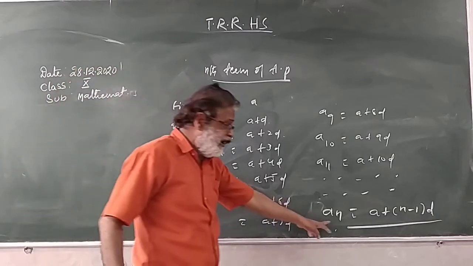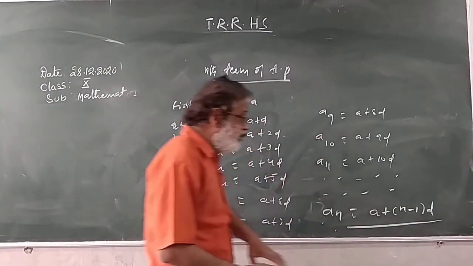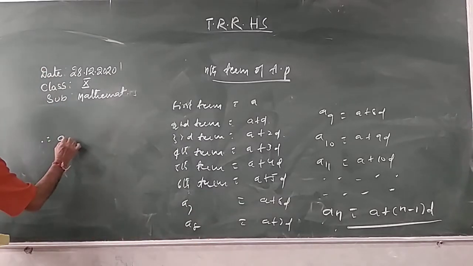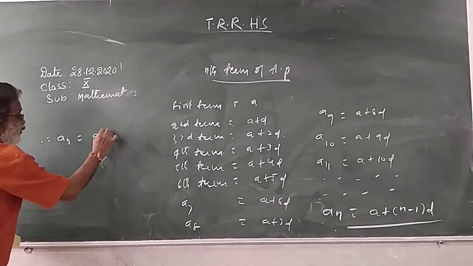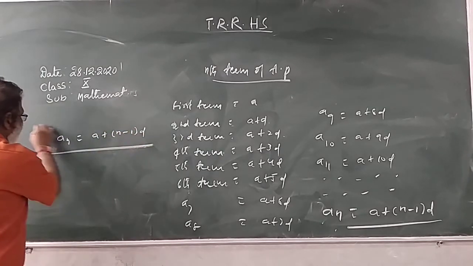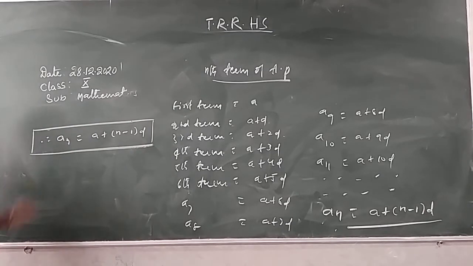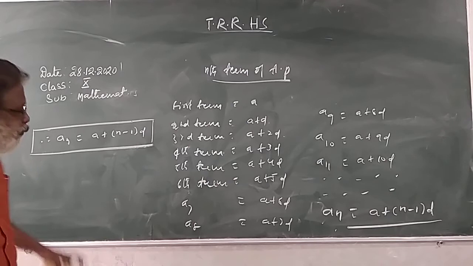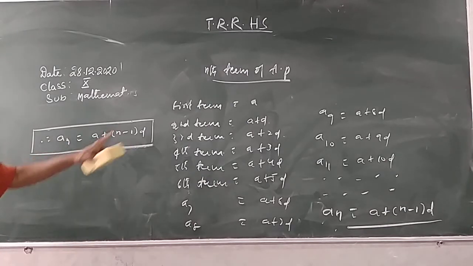Nth term is what? A plus (n minus 1) into d. Like this you can derive the nth term of AP. Therefore, nth term is represented by a n. The formula for the nth term of AP is a plus (n minus 1) into d. I hope we clearly understood, children. What is the nth term of AP? A plus (n minus 1) into d.